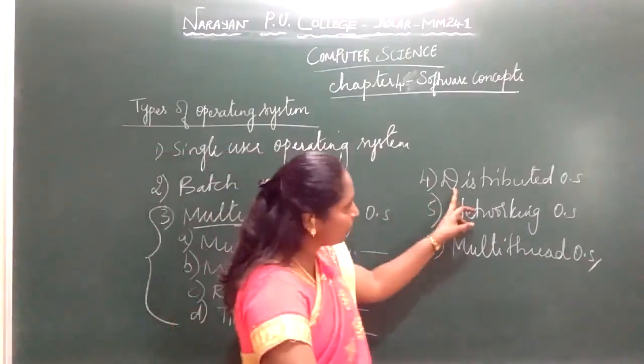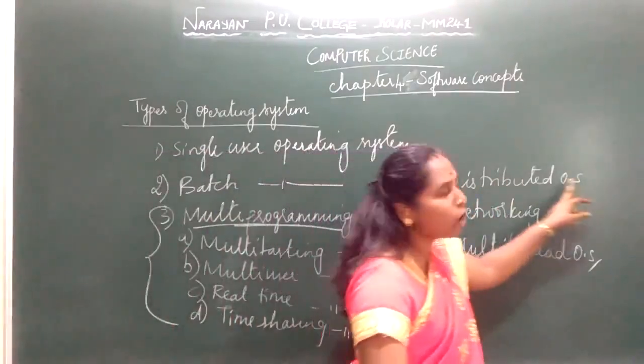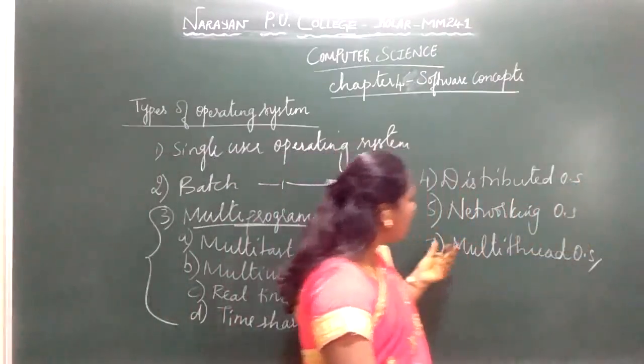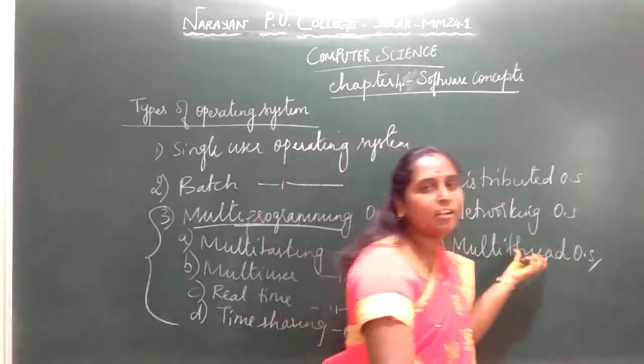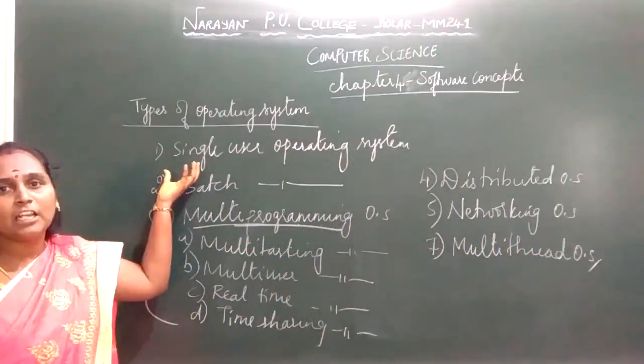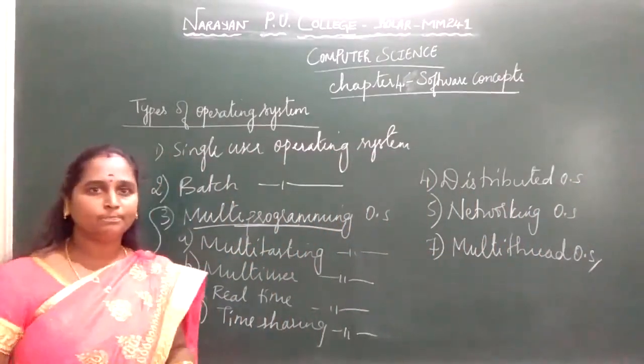Next, the fourth is the distributed operating system. Next one is your networking operating system. The last one is the multi-thread operating system. First, one by one we'll go. First, we'll discuss single user operating system.